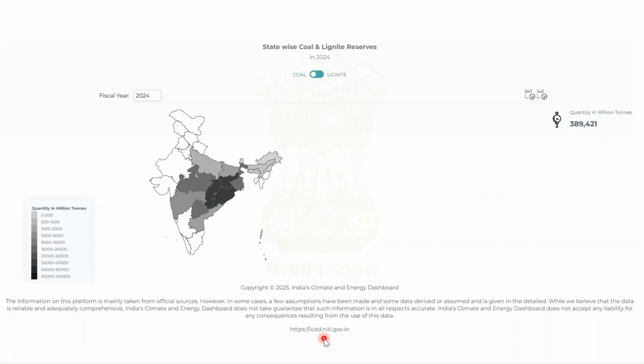And at this particular website, you have this option of shifting from coal to lignite. So as you move this towards the lignite, the data will be displayed for the lignite. So you can visit this particular website which is mentioned here, niti.gov.in.